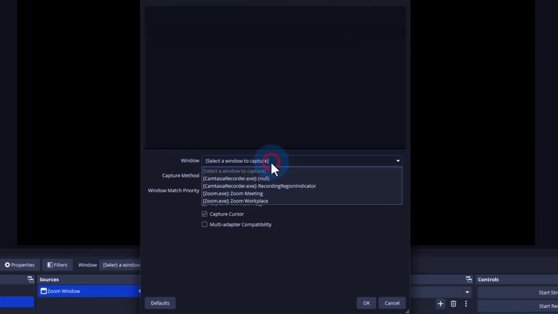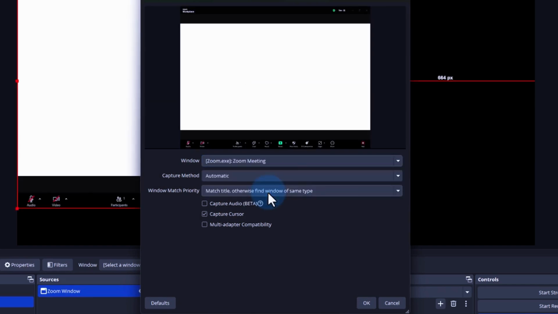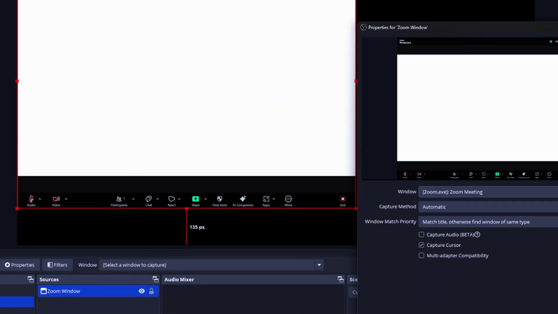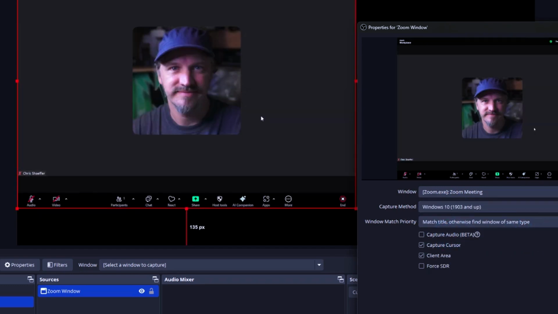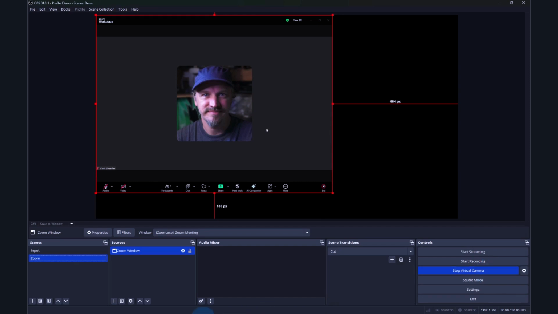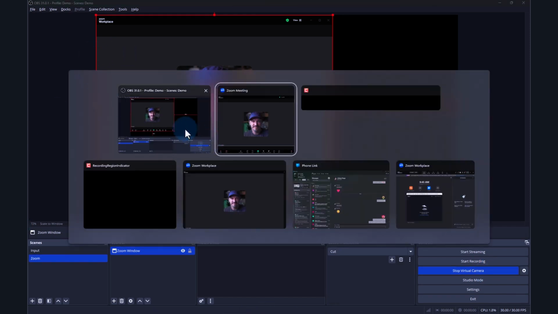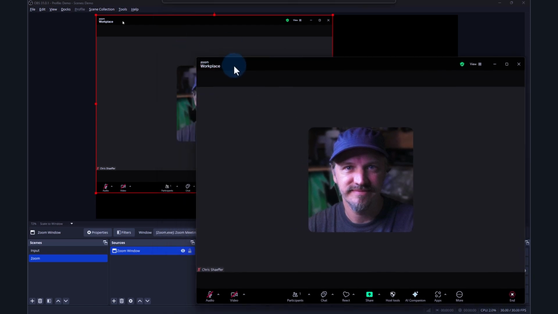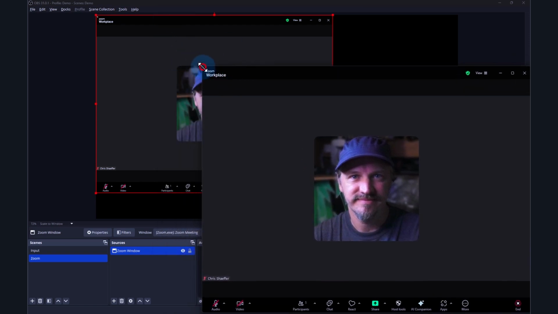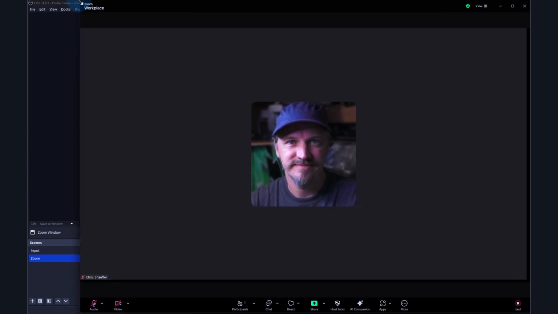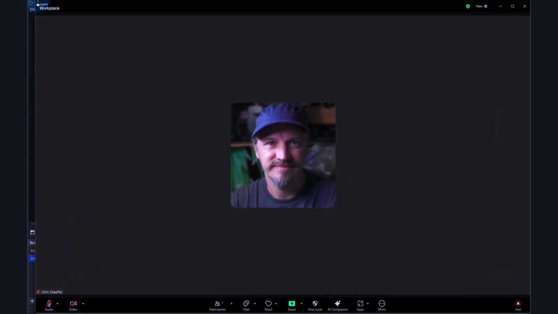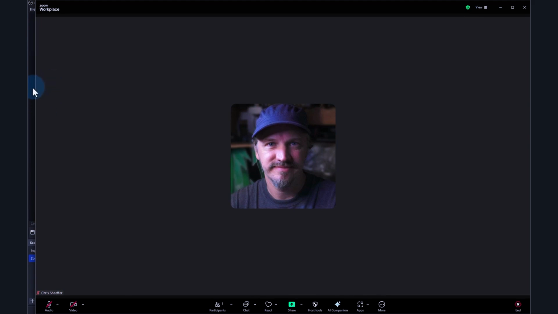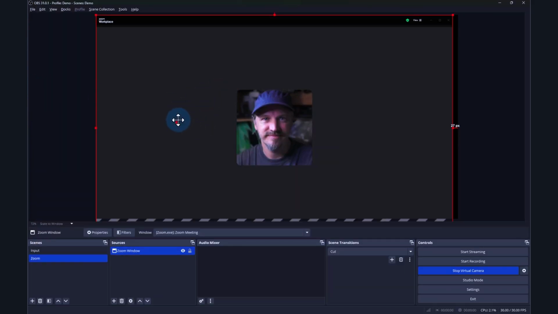And then in the window selection box here, I'm going to go to Zoom meeting, and that shows us the Zoom meeting window. But as you can see, it doesn't show the camera. So we have to play around here with the capture method. I'm going to set it to Windows 10, and there, now it's working. But you also notice that it's not really the right size, and that's because the window itself is small. So I can, if I wish, adjust the size of the window, which is not a bad idea because it's going to be pretty low res anyway. So there's as big as the window can be without me being able to click on it. And now you can see that that's almost filling up the screen.